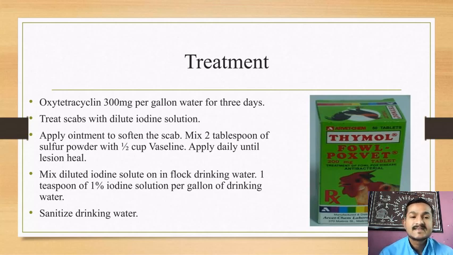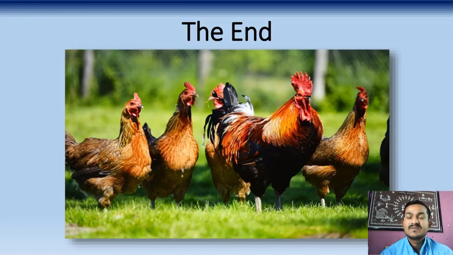Next practice, apply ointment to soften the scab: mix 2 tablespoons of sulfur powder with 1/2 cup Vaseline and apply daily until the lesion heals. Then mix diluted iodine solution in the flock's drinking water: a teaspoon of 1% iodine solution per gallon of drinking water. Then last one, sanitize the drinking water. This one is all about the treatments against fowl pox.